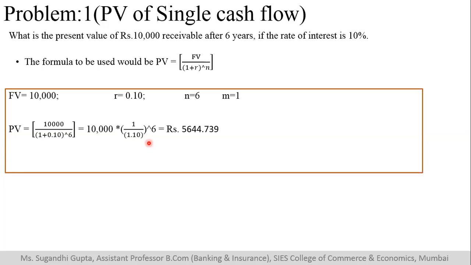If you do, you will get the value of 0.5644. 0.5644 into 10,000 will give you this particular value. So that's how you will solve it. Again, I repeat, this factor you can find by dividing 1 by 1.10, and since it is raised to 6, you just keep pressing equal to on your calculator. You will have to press it 6 times.